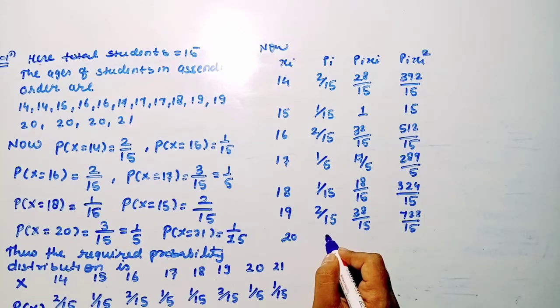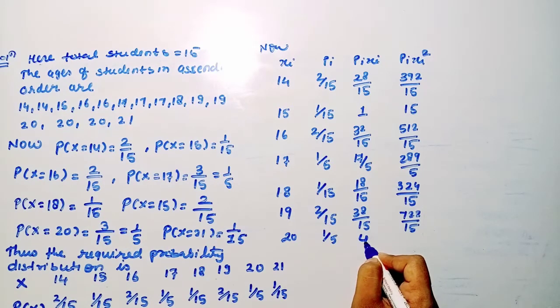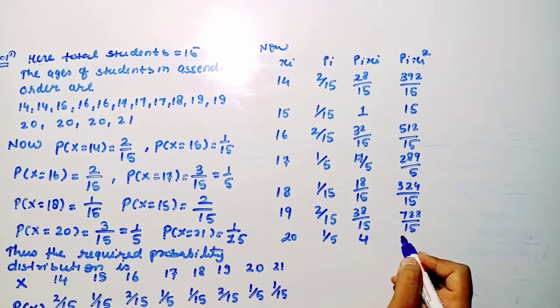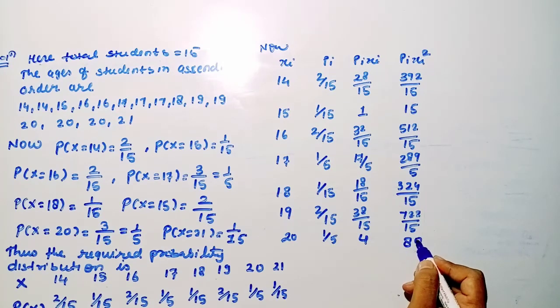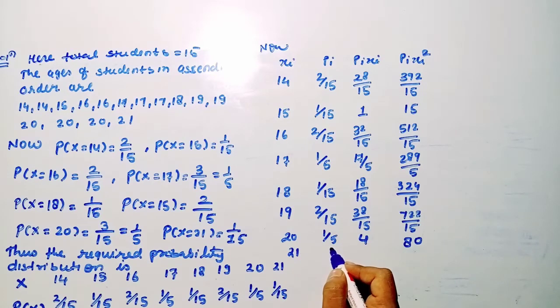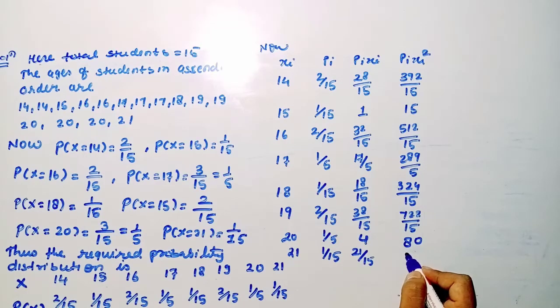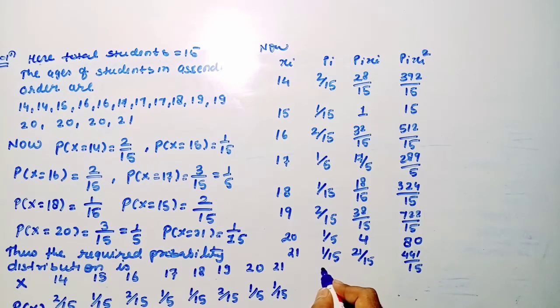Okay students, now for x is equal to 20, probability is 1 by 5, pi into xi will be 20 into 1 by 5, 4, and pi into xi square, 20 square into 1 by 5, so 80. Similarly for 21, pi is 1 by 15, pi xi is 21 by 15, and pi xi square is 441 by 15.